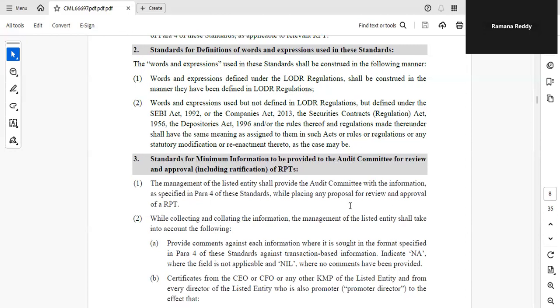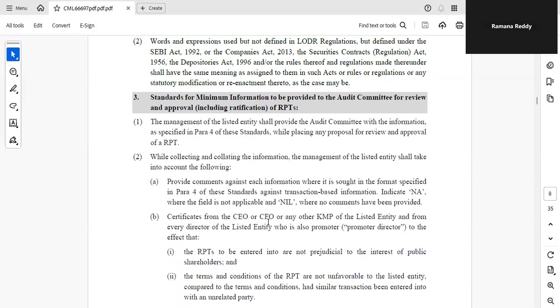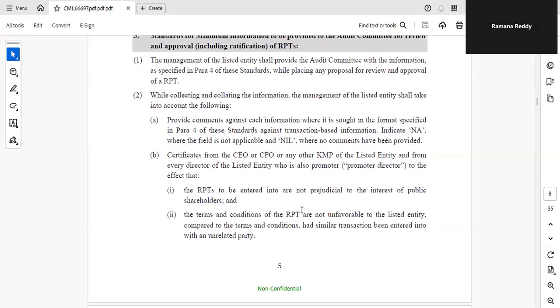While placing any proposal for review of an RPT, the information as per the format has to be brought to the notice of the audit committee. At the time of sending the audit committee notice itself, the information has to be given. While collecting and collating the information, the management of the listed entity shall take into account the following: provide comments against each item where information is sought in the format specified in para 4. See, we have to give clear information. Management has to give clear information. If it is not applicable, then write nil or not applicable. That's all.